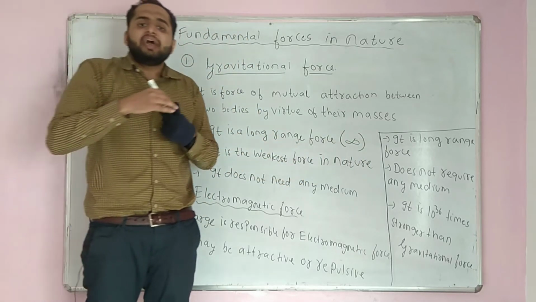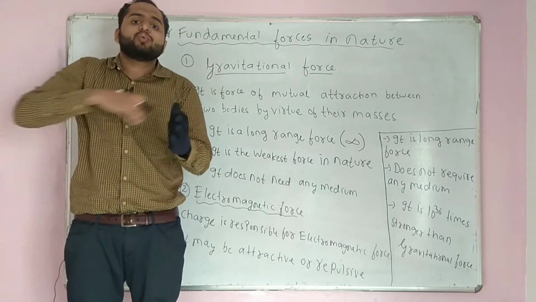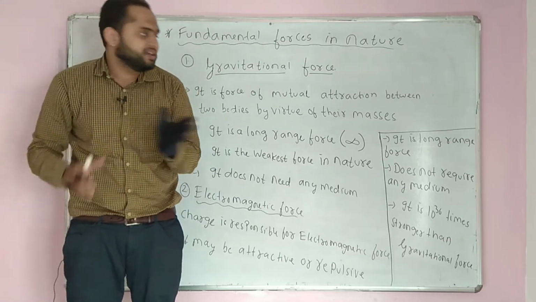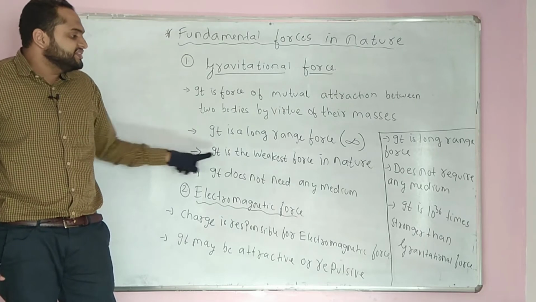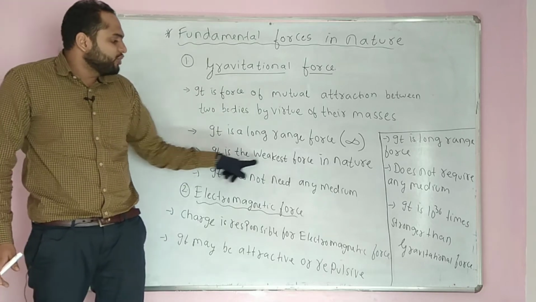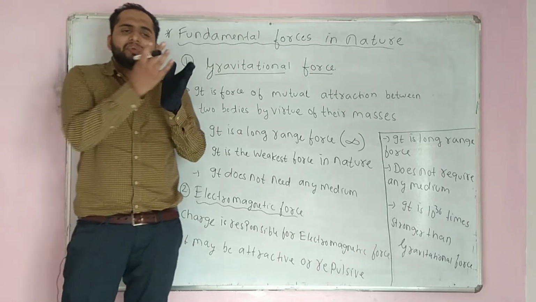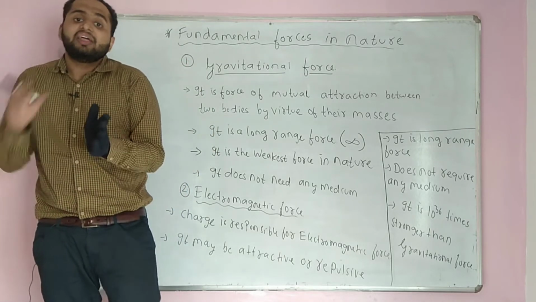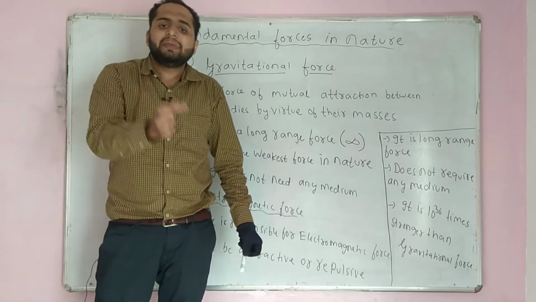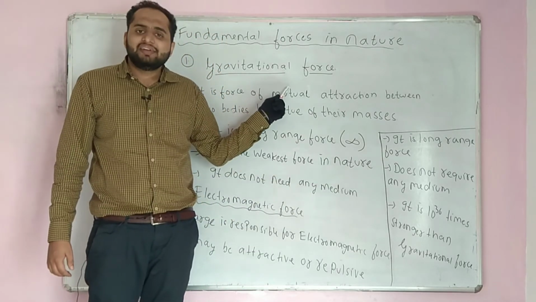The Sun and Earth are attracted by gravitational force. That is why Earth revolves around the Sun. The Moon and Earth are also attracted by gravitational force. That is why the Moon revolves around the Earth. So it is a long range force. It is the weakest force in nature. Out of all the four fundamental forces, gravitational force is the weakest. Right? It does not need any medium. If the medium is air, water, or even if there is no medium in space, there is vacuum, gravitational force is applicable there also. It does not require any medium.